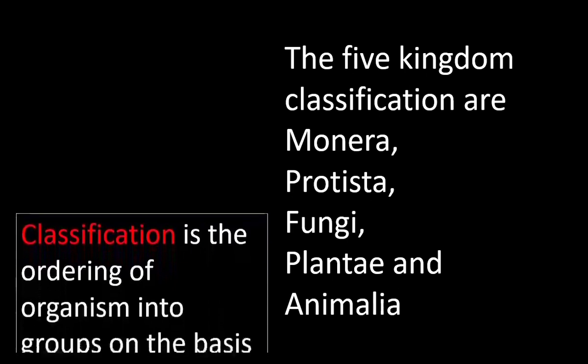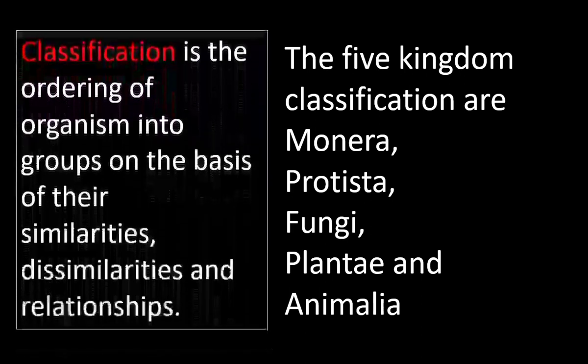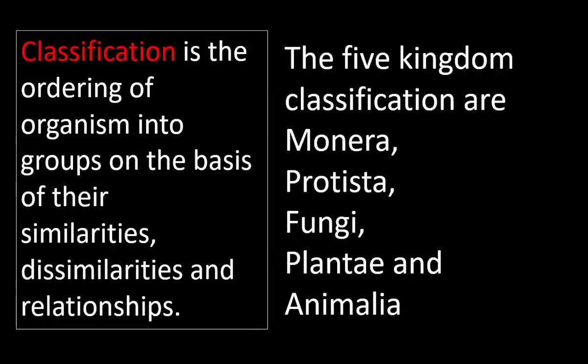Classification is the ordering of organisms into groups on the basis of their similarities and dissimilarities. In your lower class, you would have learned about 5 kingdom classification. What are the 5 kingdoms? Monera, Protista, Fungi, Plantae, and Animalia are the 5 kingdoms.